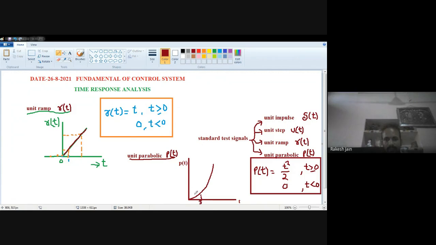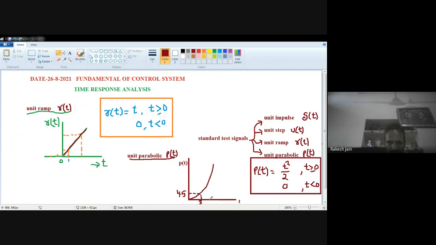Let's suppose t is 3. So what is the value of pt here? Because t is 3, t square by 2 is 3 square, that is 9, divided by 2, that is 4.5. So the value of pt we will find out as 4.5. Like this, we find t square by 2.